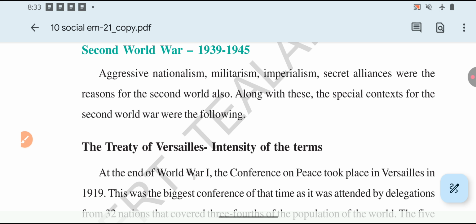We are discussing the 10th class 12th lesson, World Between the Wars. Already we have discussed the First World War. The First World War happened from 1914 to 1918. It started in 1914 and ended in 1918.